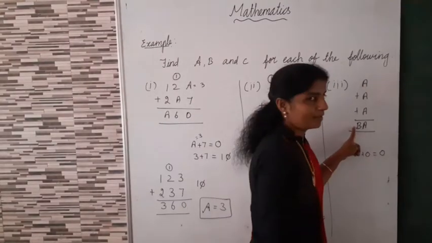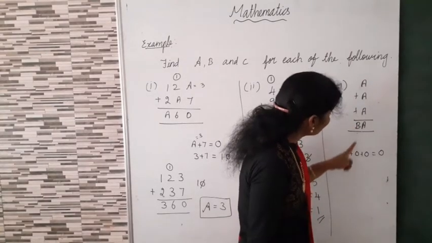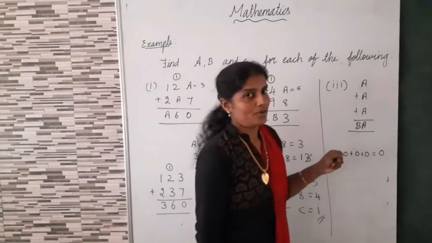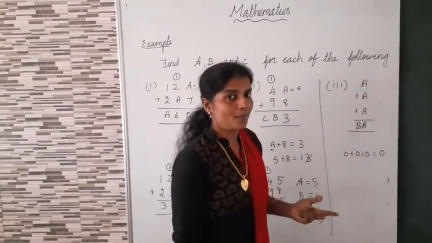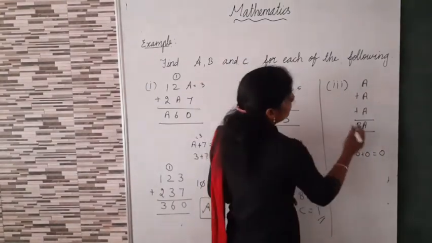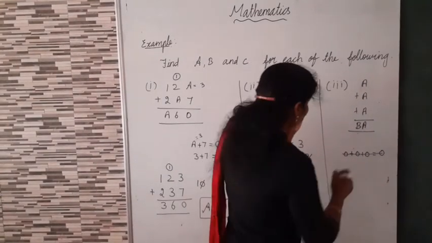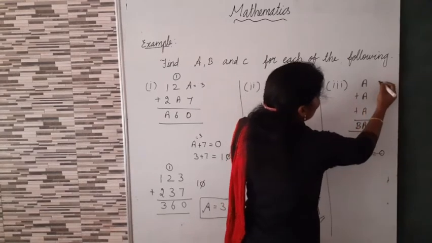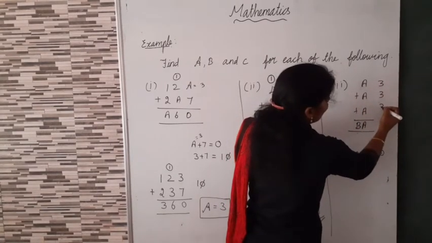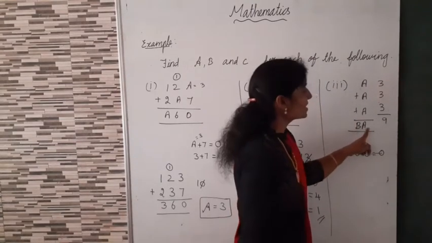But here B. We have value of B. Isn't it? But here 0 means B also 0. B also 0. So this is not possible. 0 is not possible. Isn't it? So now we can take another number. Now here 3 plus 3 plus 3 means what's the answer? 9. Here value of A is different.